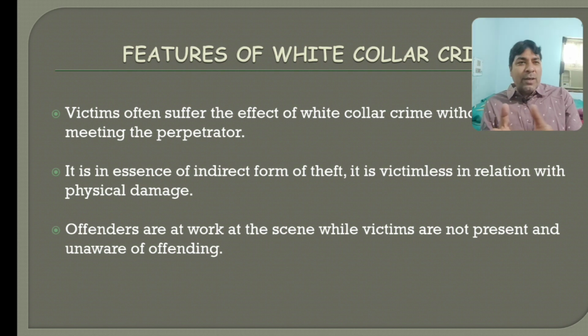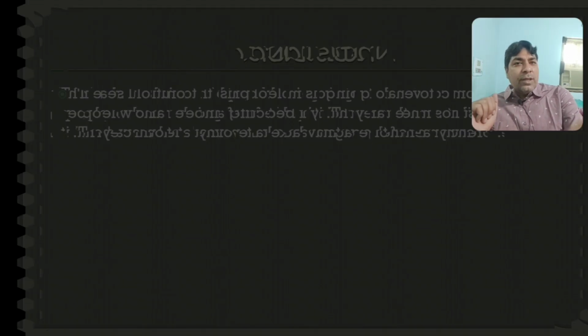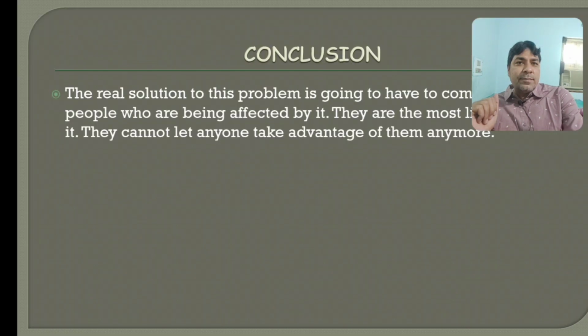In a traditional offense, if someone commits an offense against me, then definitely I have knowledge that I am being offended. But in white collar criminality, the victim doesn't have any kind of knowledge of the offending. This is the characteristic of white collar criminality. So these are the features and characteristics of white collar criminality.